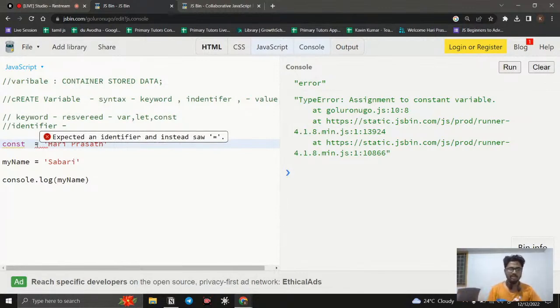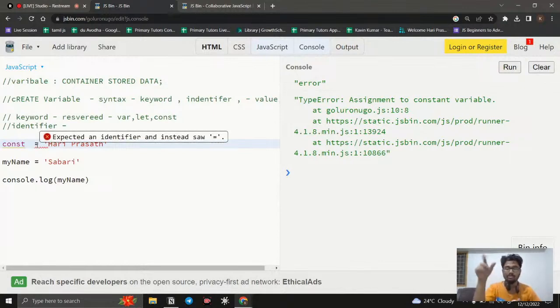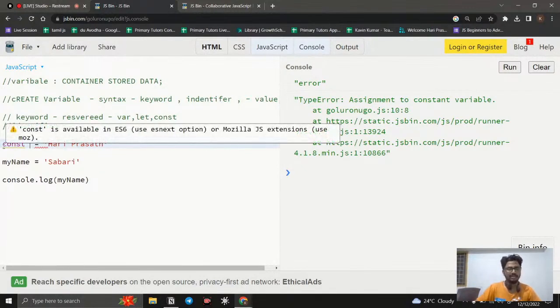So what you can do is start with a letter, or you can start with the dollar sign or underscore. It is exceptional: you can use the dollar sign or underscore to create a variable, but you cannot use any other special character. My personal suggestion is to give the identifier a proper name. For example, if it is a name, give an appropriate name like name, or first name, last name. Start with a letter, that is good. So that's what we are doing here.